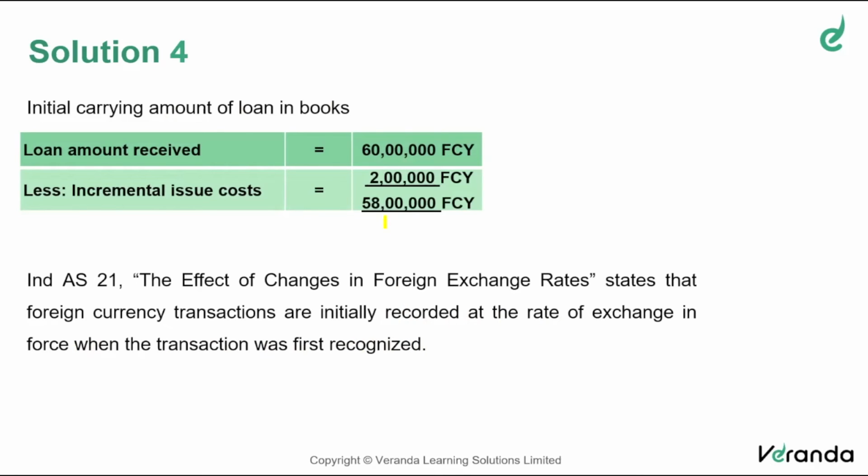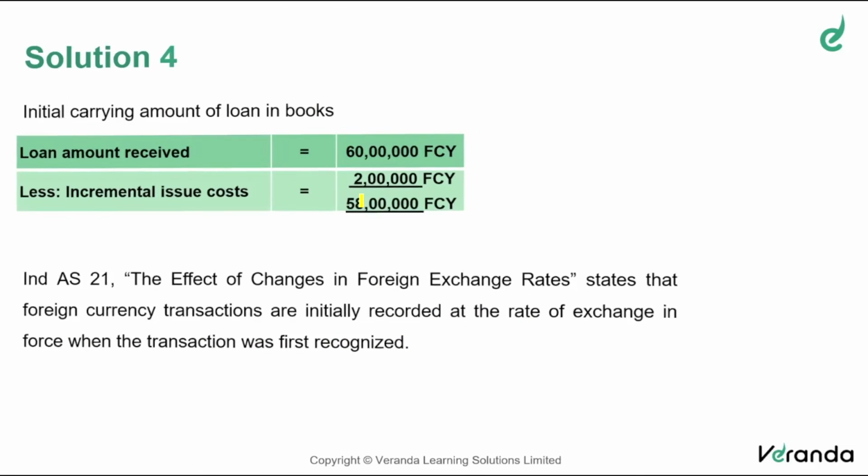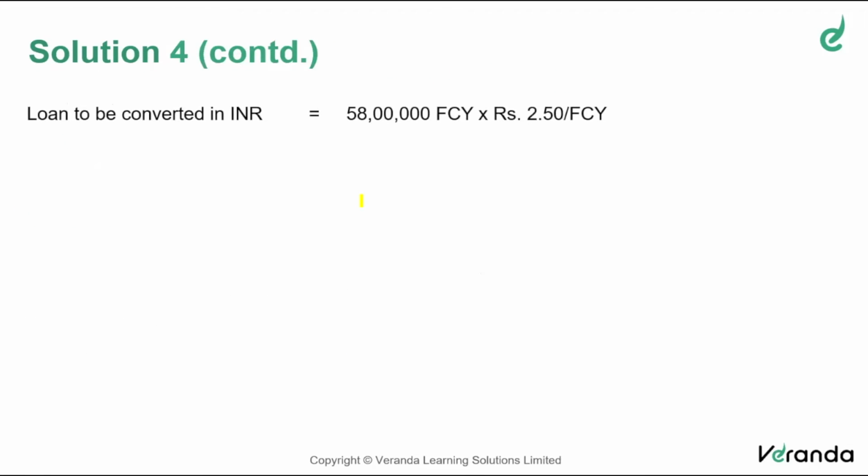So the transaction is recorded on 1st April. Therefore, what will be the initial recognition of the loan in Indian currency? At the opening rate. So 58 lakhs of foreign currency multiplied by 2.5. So initially, it will be measured at 1 crore 45 lakhs or 145 lakhs.